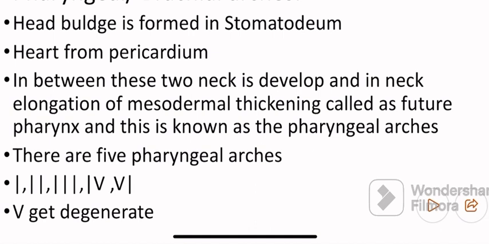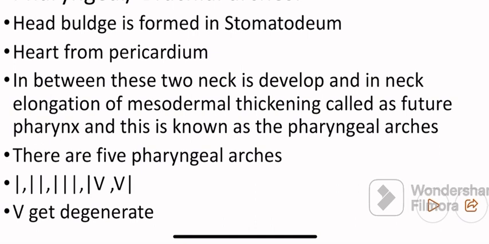We call it the future pharynx, and further it develops into pharyngeal arches. In total we have 5 pharyngeal arches, that is first, second, third, fourth and sixth, while the fifth pharyngeal arch degenerates.